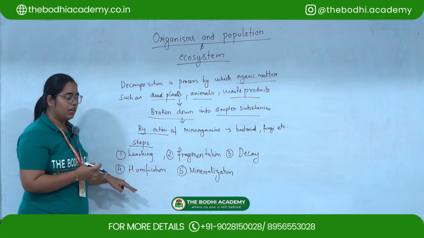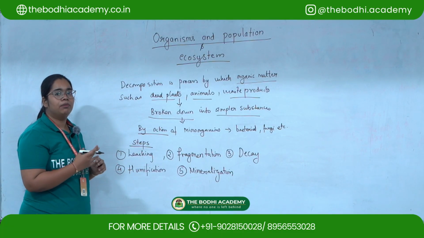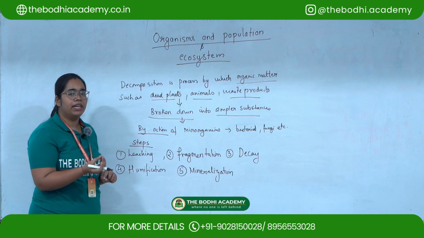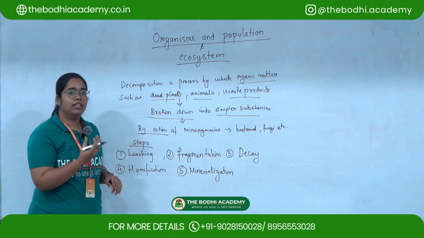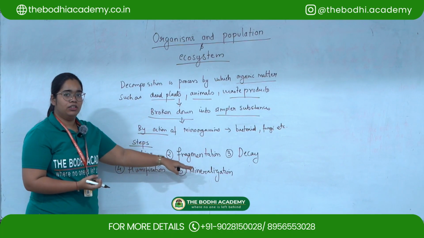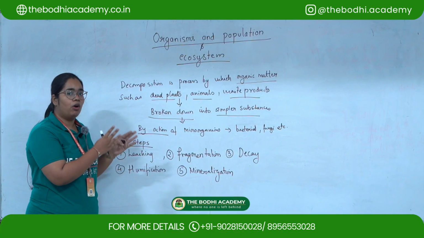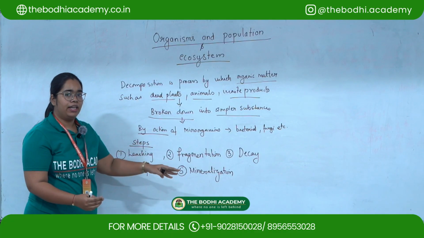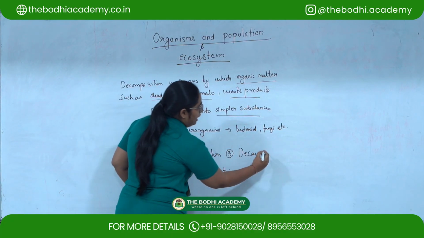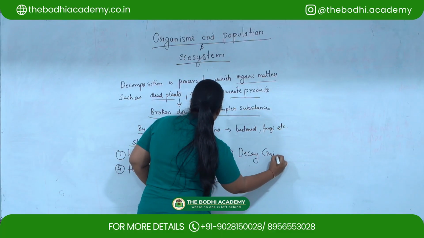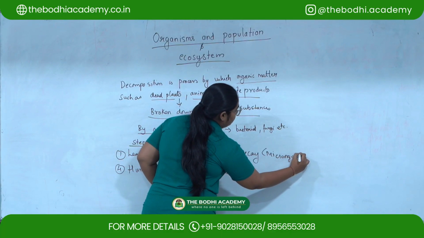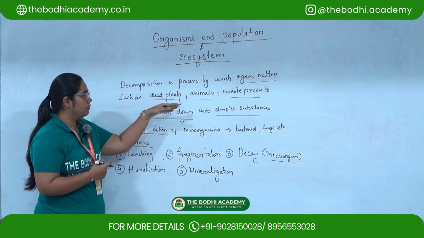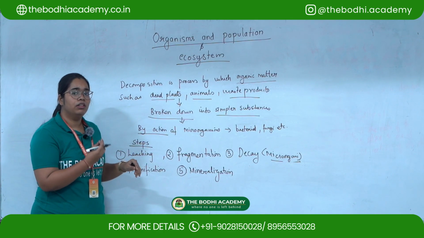The five major steps are: first is leaching. In leaching, what happens is all the material which is there in the organic matter is absorbed. Then fragmentation. In fragmentation, the complex material which is there is broken down into simpler material. Then decay. In decay, the microorganisms play a very important role. That is, the microorganisms will convert that organic waste into simpler substances.